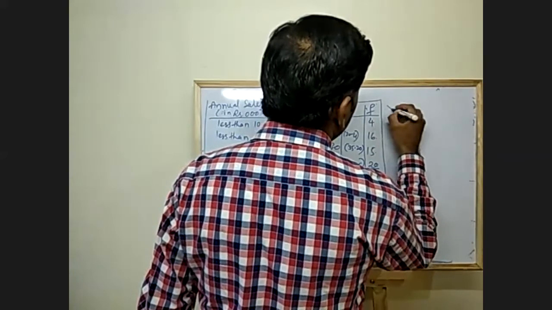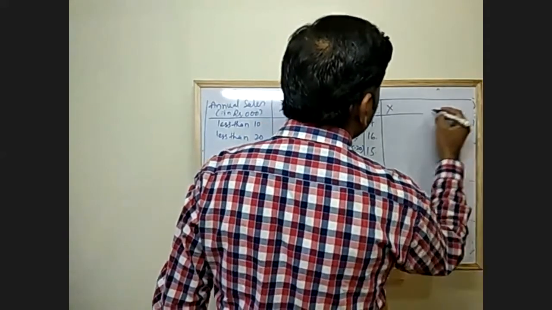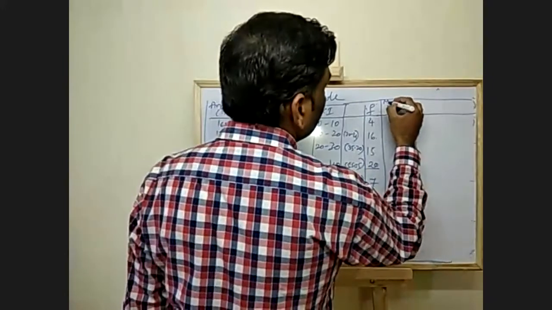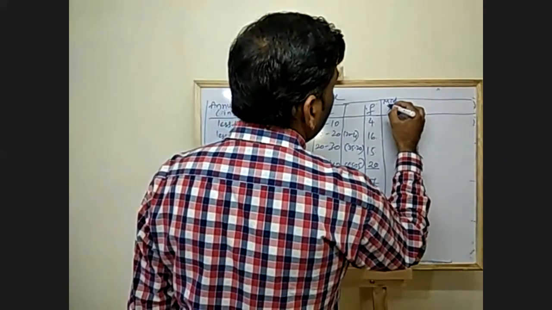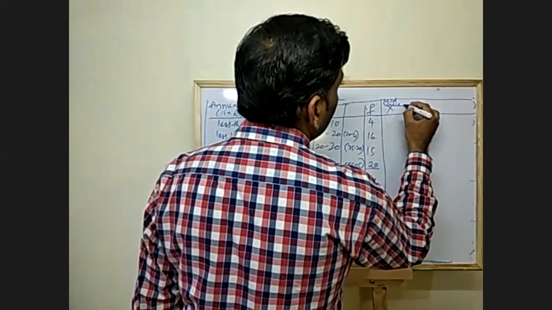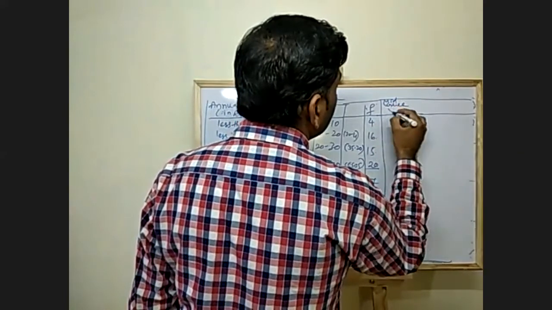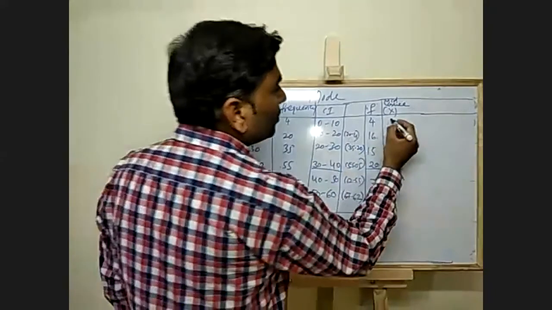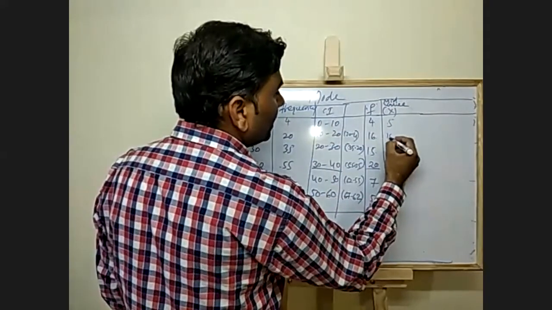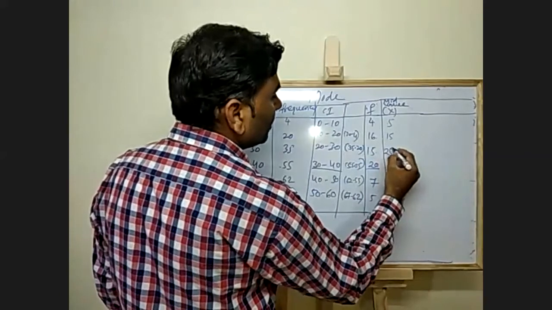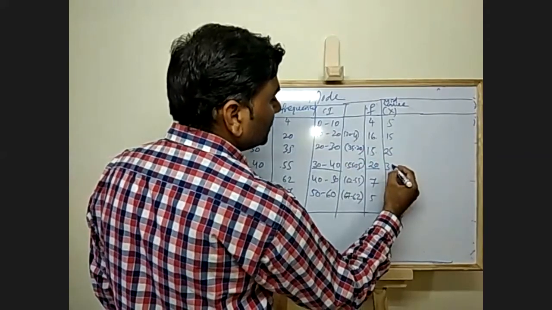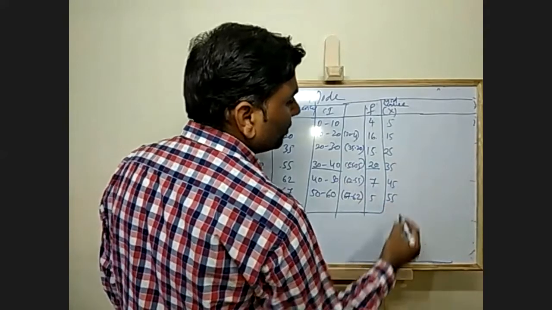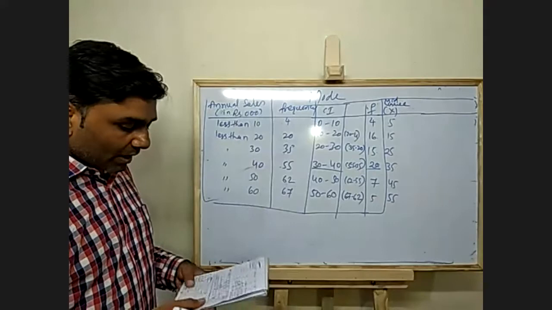Before going to that, when we want to calculate mean, let's find out the mid value X. So here what is the mid value? 5, here 15, here 25, here 35, 45 and 55. First thing is to calculate the mid value.